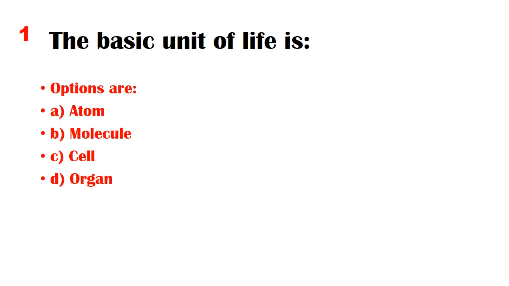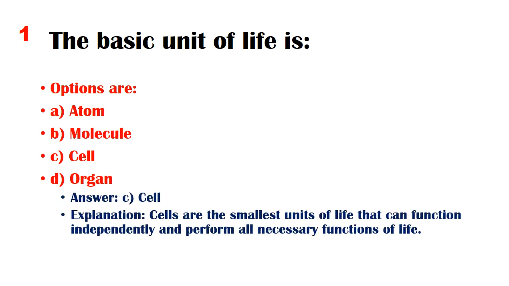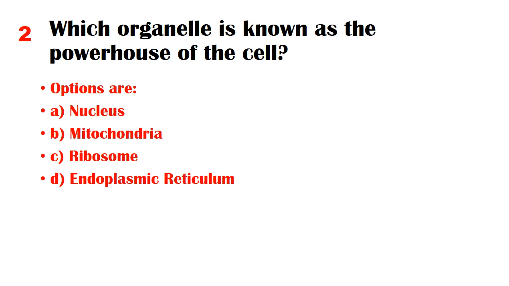The basic unit of life is. Options are A. Atom, B. Molecule, C. Cell, D. Organ. Answer: C. Cell. Explanation: cells are the smallest units of life that can function independently and perform all necessary functions of life. Which organelle is known as the powerhouse of the cell?